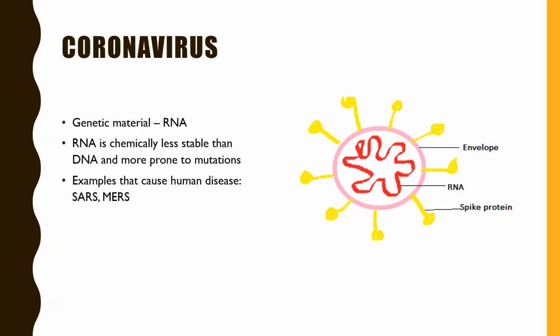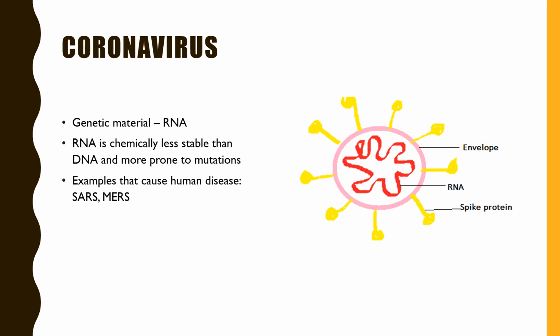Now, here is a very simple artwork for coronavirus, because we have been hearing a lot about it. Coronavirus is a virus which has RNA as its genetic material. Genetic material could be DNA or RNA, but coronavirus has RNA.